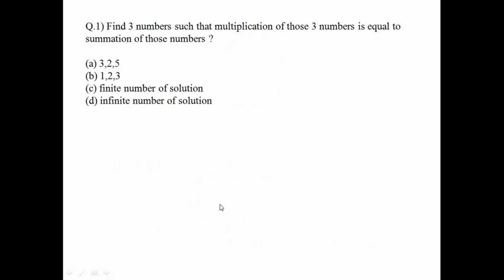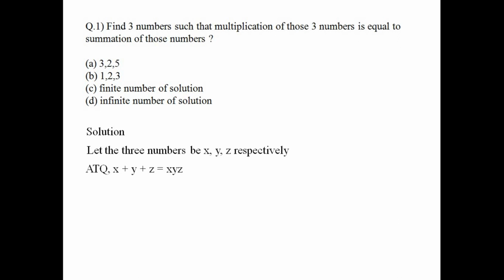So here comes the first question. Find three numbers such that the multiplication of those three numbers is equal to the summation of those numbers. Let's assume those three numbers as x, y, z. From the question, the equation naturally arrives: x plus y plus z equals x times y times z. We are just rearranging this equation such that z is a dependent variable. So the rearranged equation looks like this.